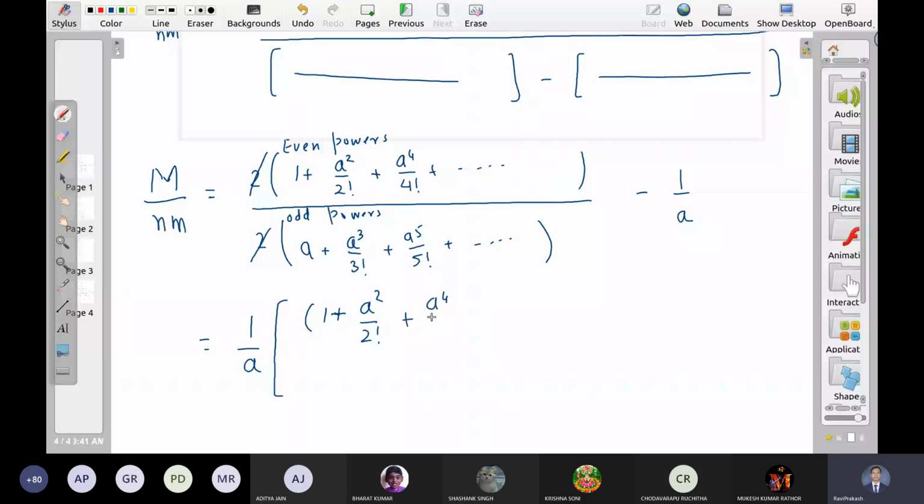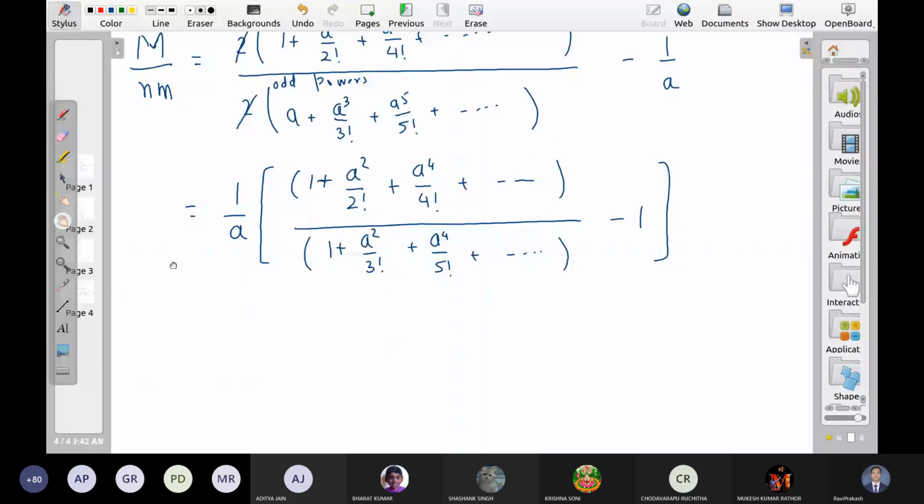If I take out a from here, I will get 1 plus a square by factorial 3, a to the 4 upon factorial 5, minus 1. Beyond this you have scope to try.